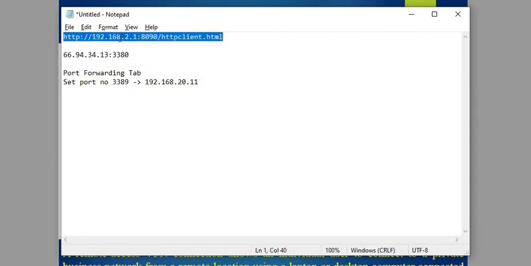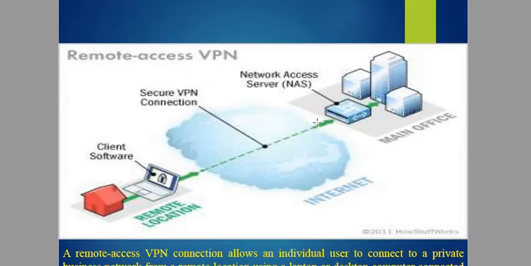You are sitting at your home, connected with, let's say, your Jio network or your broadband network. Can you access this IP address when you are not in your college and you are at your home? The answer would be no.